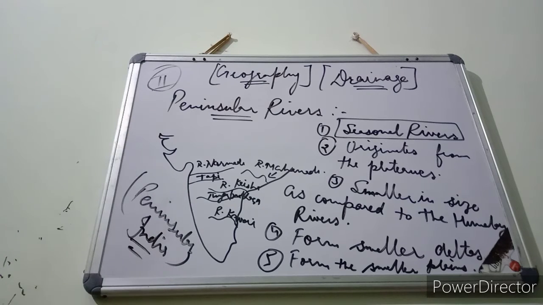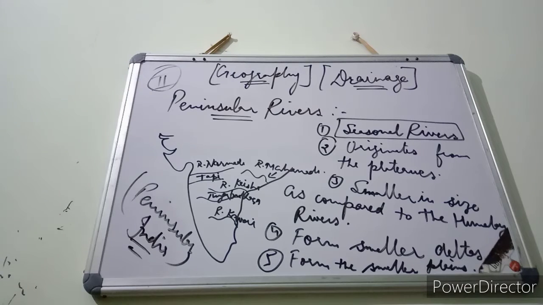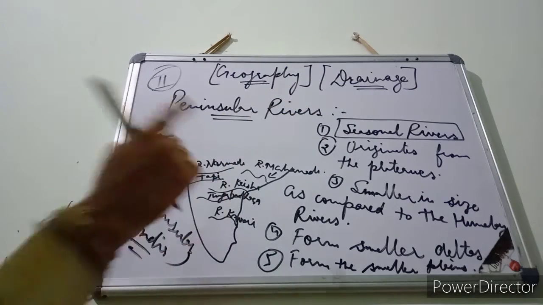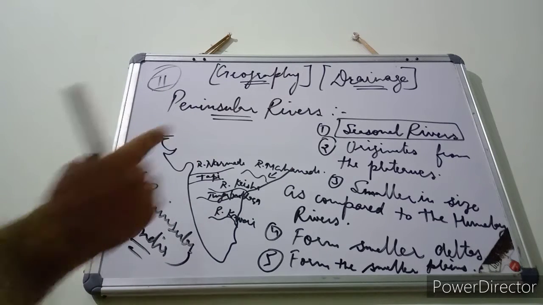Unlike the Himalayan rivers, which are known as perennial rivers. They are called perennial rivers because they flow throughout the year with their full water, because they are getting water from the Himalayas, from the glaciers that are melting in the Himalayas. So that's why they flow throughout the year. But these rivers are seasonal because they mostly get water in the monsoon season, and that's why in the monsoon season they flow with their full flow, but after the monsoon season passes, they flow with very less water. So that's why they are called seasonal rivers.